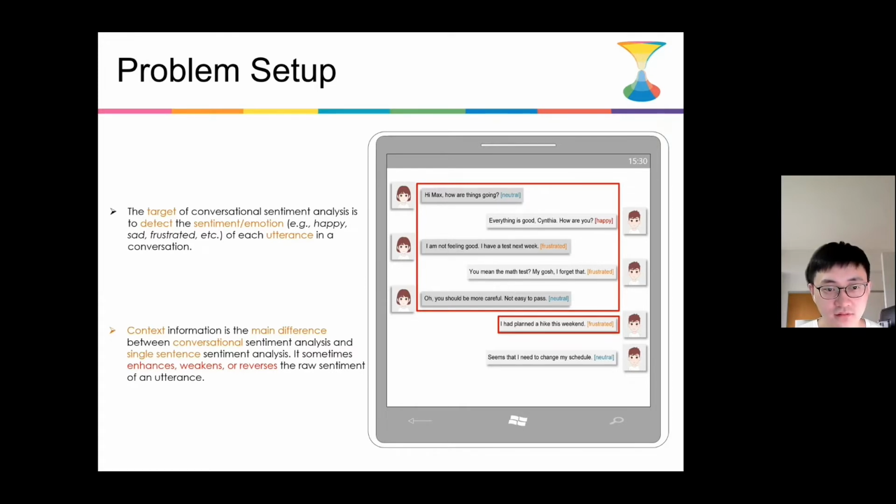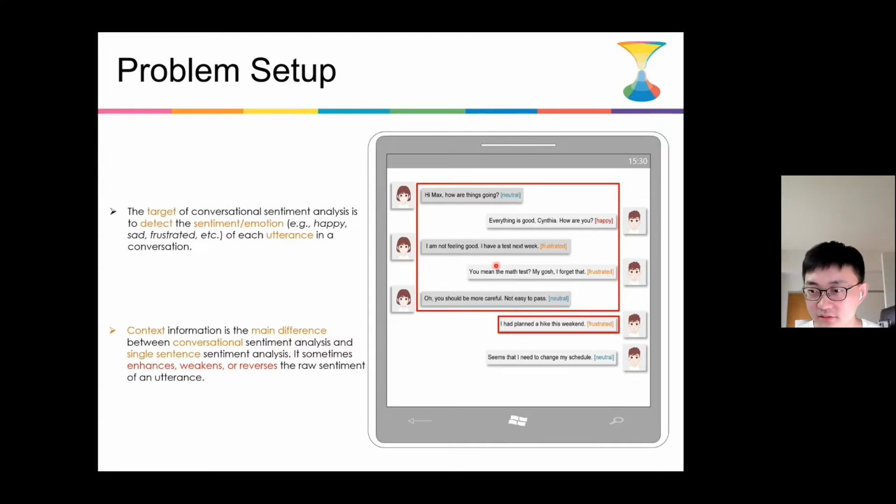The target of conversational sentiment analysis is to detect the emotion or sentiment, which can be happy, sad, frustrated, of each utterance in a conversation. And here the context information is the main difference between conversational sentiment analysis and single sentence sentiment analysis. The context information may sometimes enhance, weaken, or reverse the raw sentiment of an utterance.